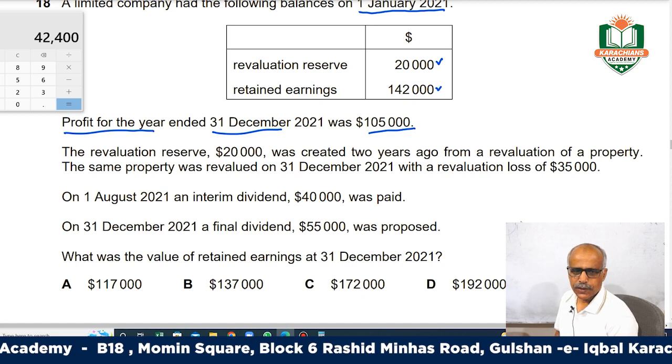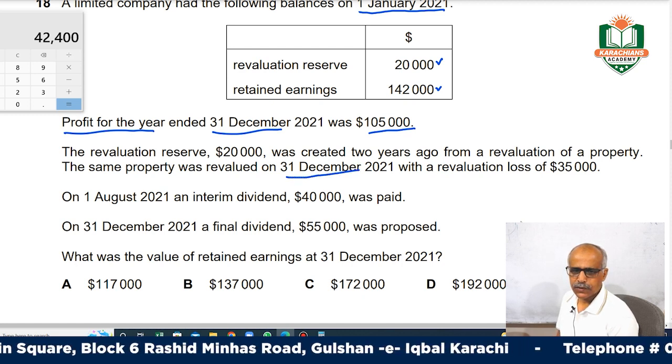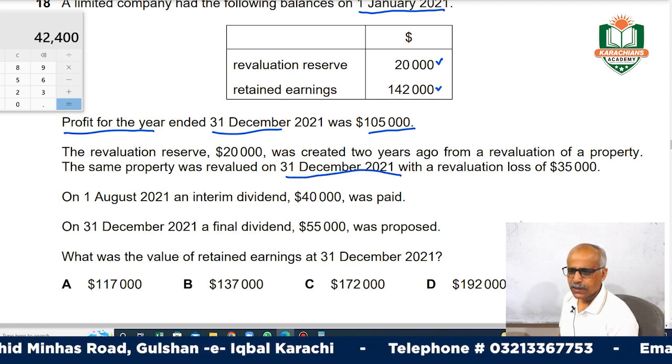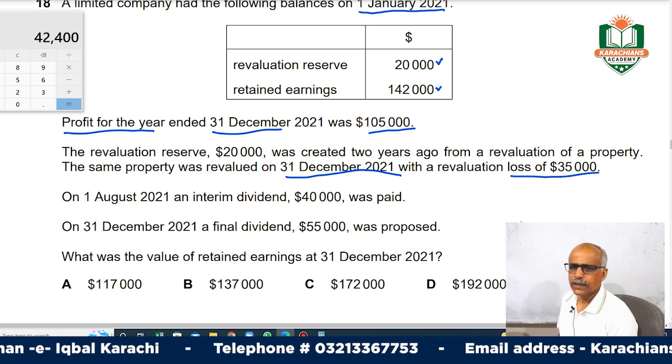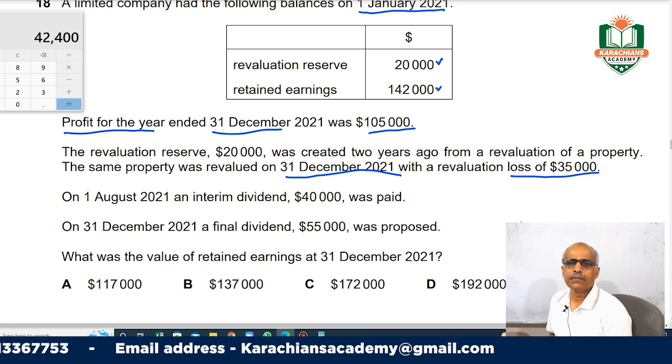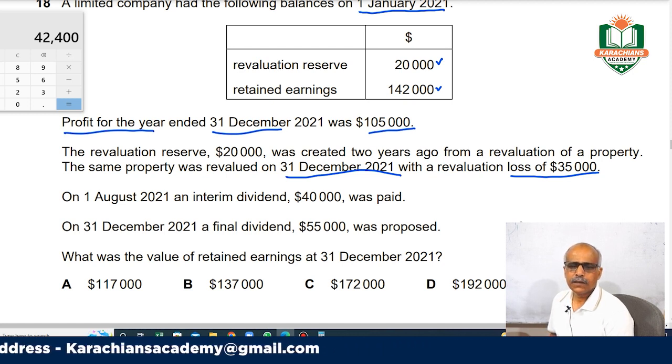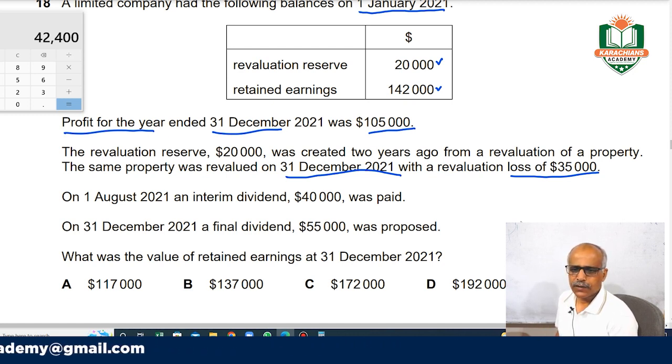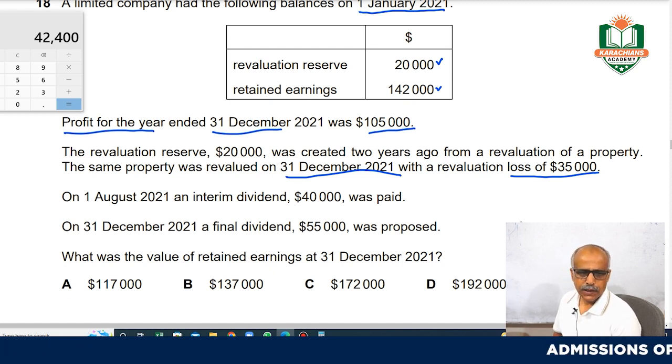The same property was revalued on 31st December 2021 with a revaluation loss. Two years back they made a gain on revaluation, and after 2 years they are making a loss on revaluation. Let's see what the next